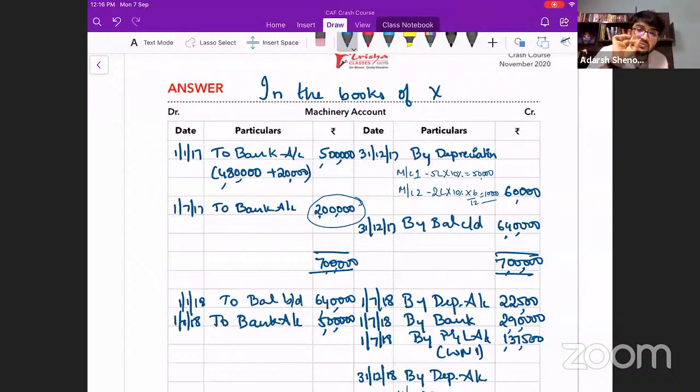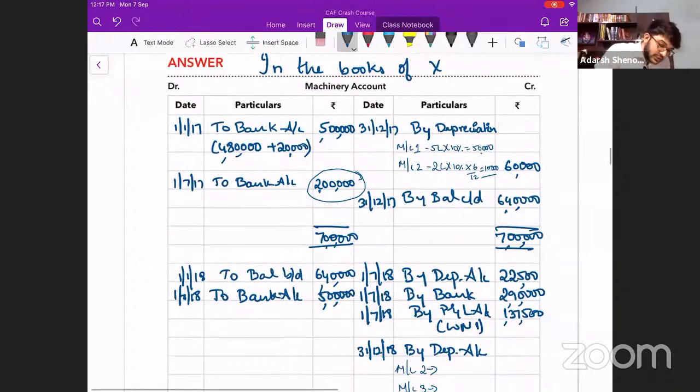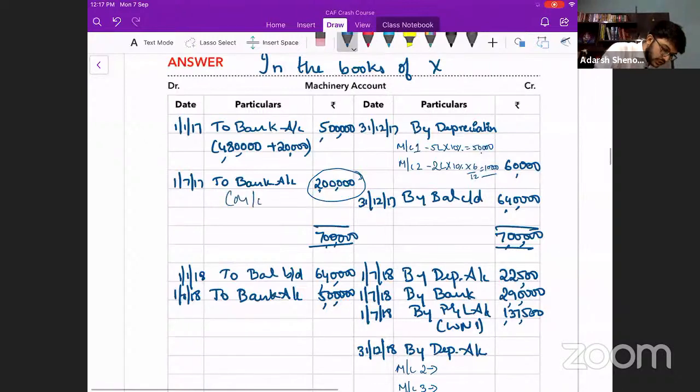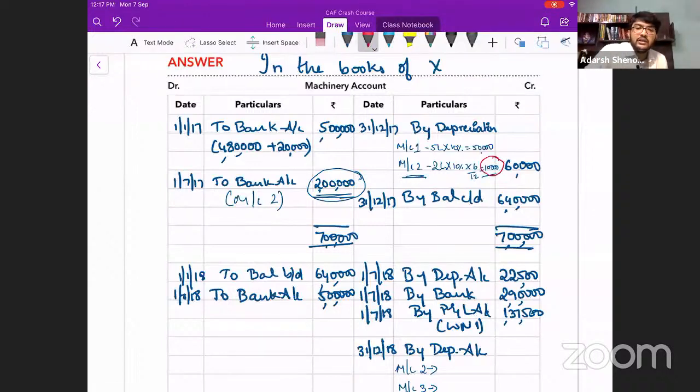What is the written down value of that asset, sir? Could you please tell me what is the written down value of that asset? It is 1,90,000. How did you get it as 1,90,000? See this. This is machinery 2, right? 2 lakh we purchased. We charged depreciation. How much was the depreciation charged at the end of last year on that asset? 10,000 rupees was the depreciation charged on that asset.